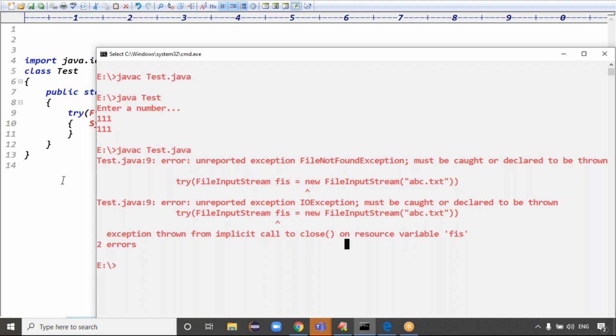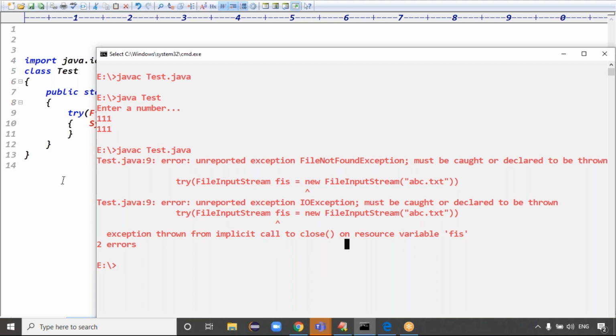It's making the communication channel between the file and the corresponding Java application. Now, when I'm making this connection, this connection is in open mode. Connection in open mode means until you close this channel, you're able to read the data from that file, right?